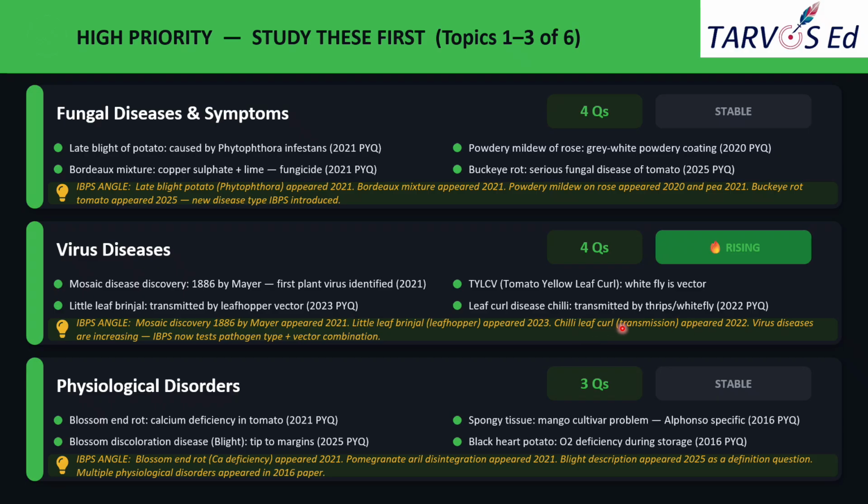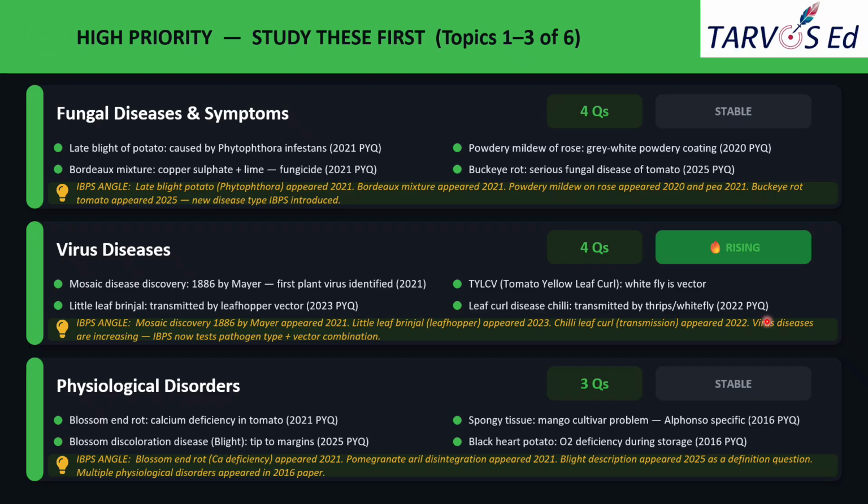Chili leaf curl is transmitted by whitefly, and this is a very serious threat to chili fields. Symptoms may be upward curling of leaves. Leaves will turn upward, the plant will be stunted and yield gets reduced. This one was also asked in 2022.